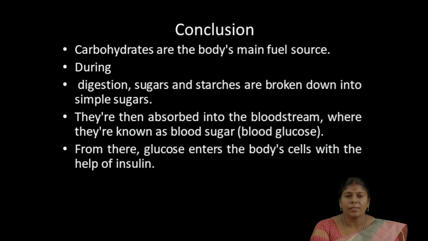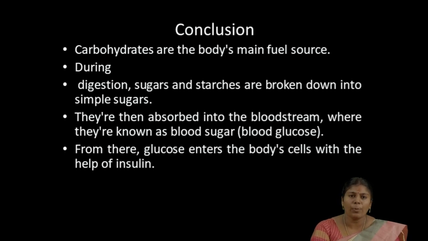So far we have seen the different classifications of carbohydrate. The reason for knowing about them is that among the major nutrients, carbohydrate is the major source of energy. During digestion, the sugars and the starches are converted into simple sugars. These simple sugars are absorbed into our bloodstream, where we know it as blood sugar.